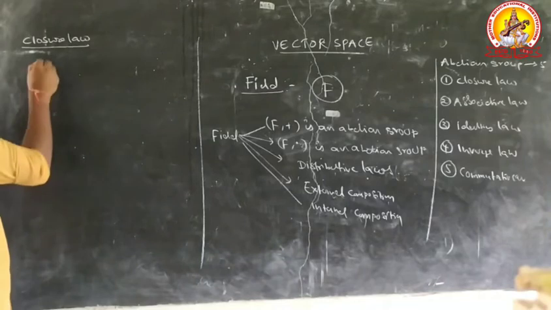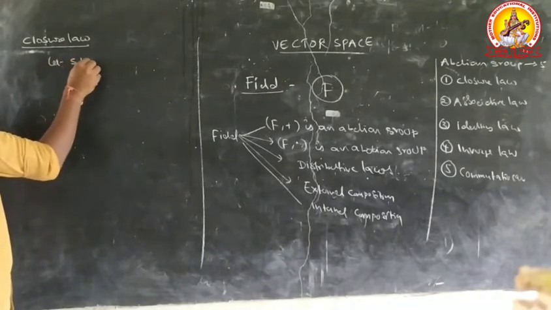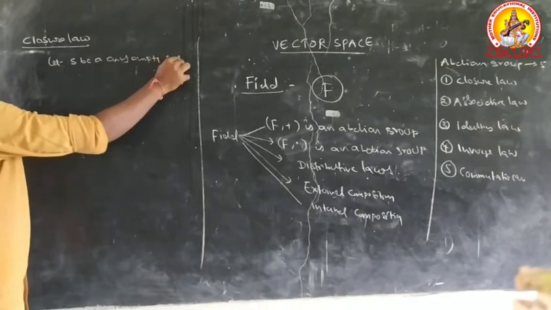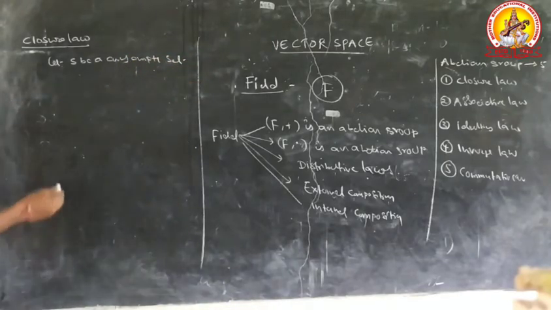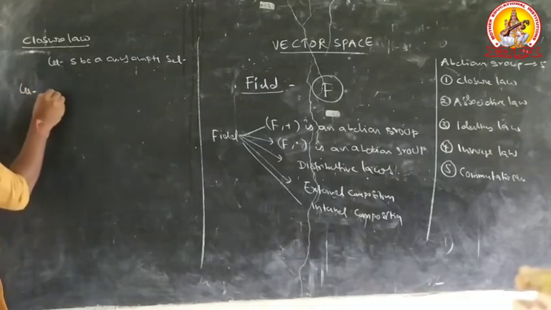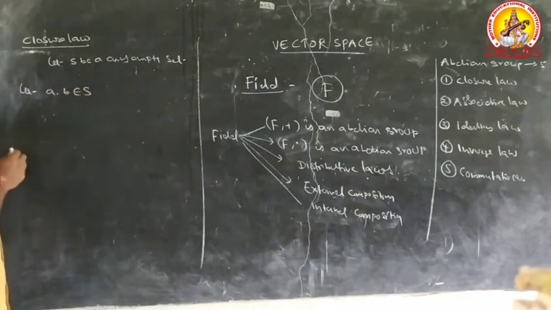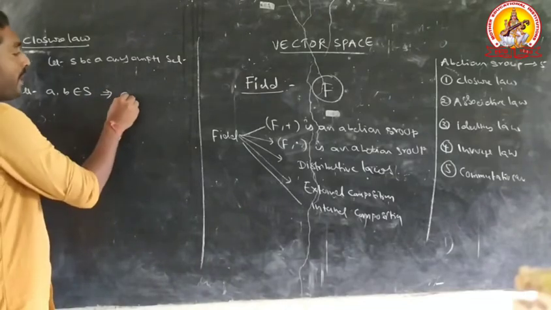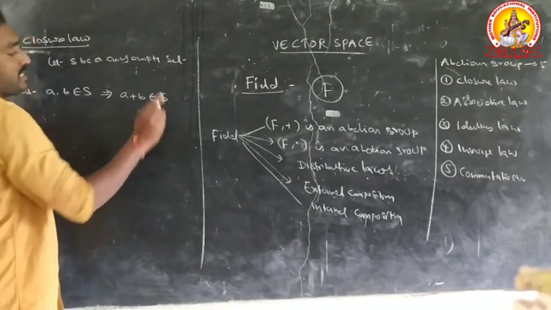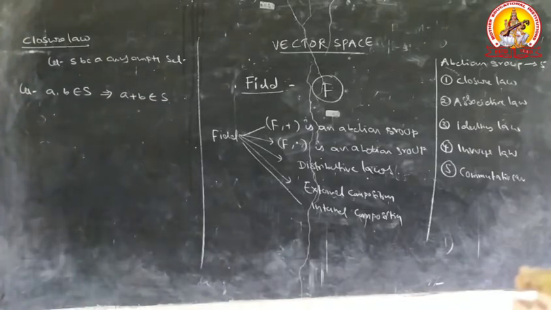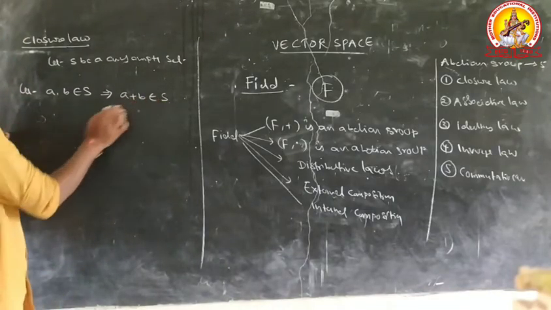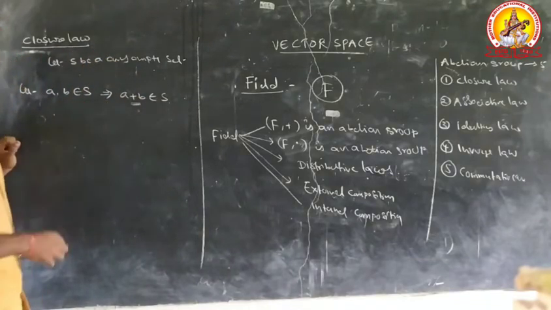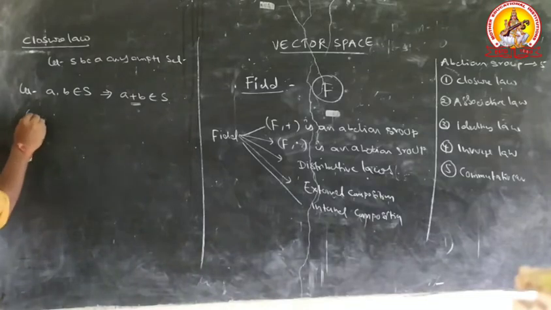Closure law means, let S be any non-empty set, let any two elements in S, let A, B belong to S, that implies A plus B belongs to S. S satisfies closure law with respect to addition.